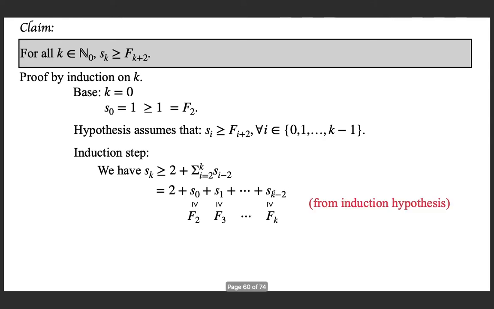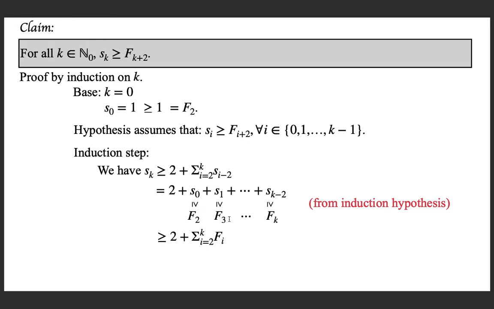Now from the induction hypothesis, these are the inequalities we have: S0 is greater than or equal to F2, S1 is greater than or equal to F3, and so on, S(k minus 2) is greater than or equal to Fk. This is what we have from the induction hypothesis. So we can utilize this in saying that it is greater than or equal to 2 plus this quantity.